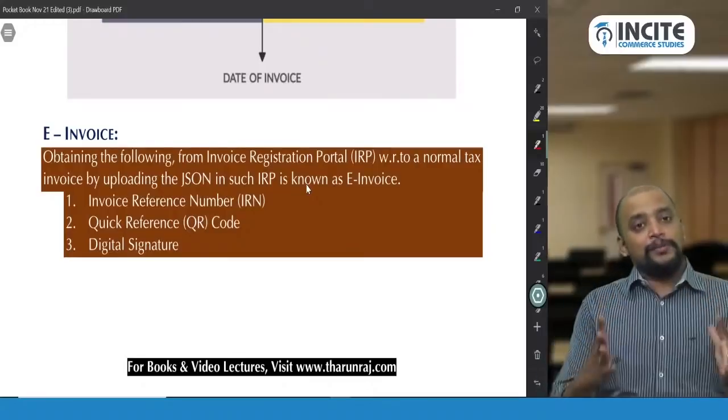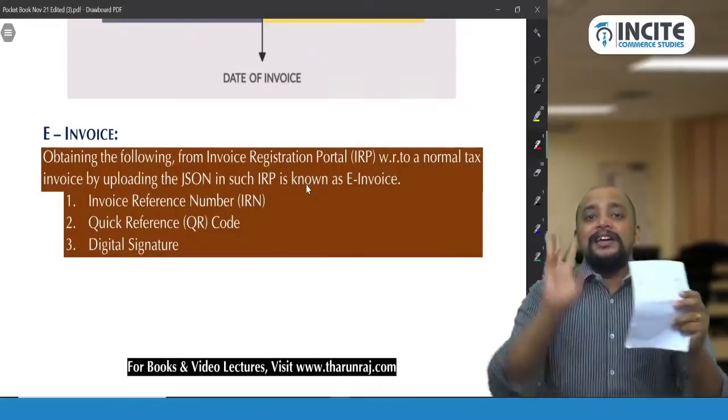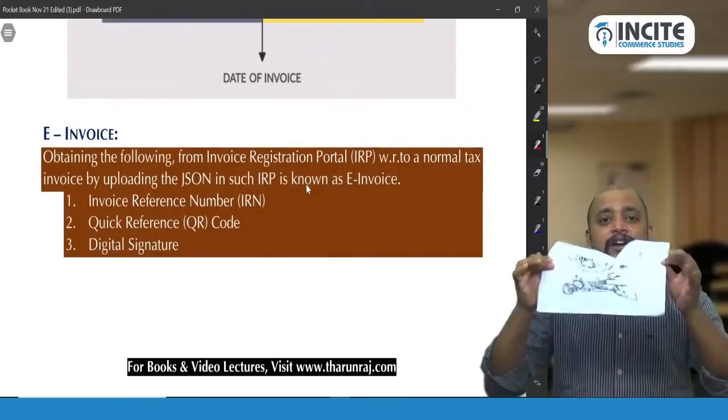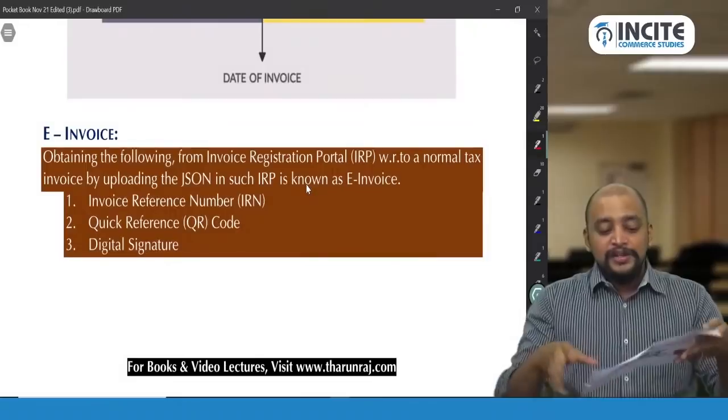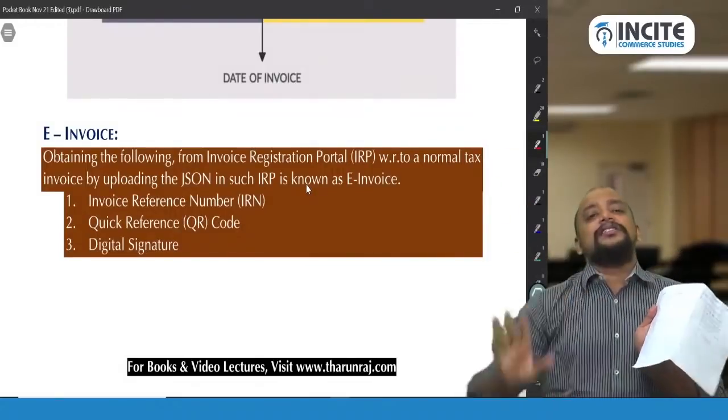That is, there is a normal tax invoice, then paper is there. So one paper is there here. On this paper, there are 3 things that are required. This is one normal paper. So this is an invoice. On this, 3 things should be there. Then it will be called an e-invoice. What are the 3 things that should be there?